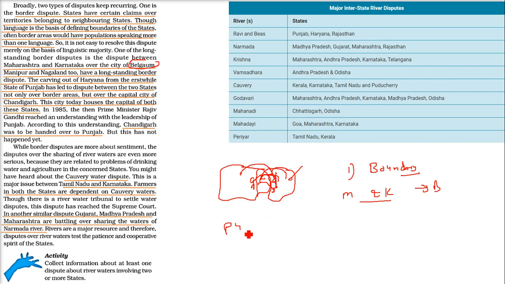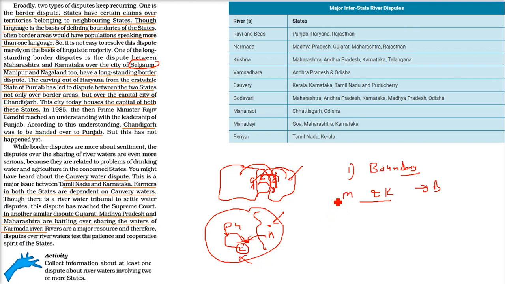It was Punjab earlier, then Haryana was formed. There was a single capital, Chandigarh, made because Haryana was newly formed. So Chandigarh was the capital of Haryana and Punjab also. It was decided by Prime Minister Rajiv Gandhi and others that Chandigarh will be handed over to Punjab when Haryana is able to have its own separate capital. But this has never been done.